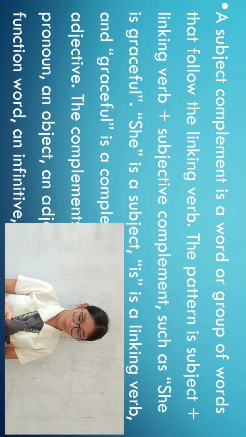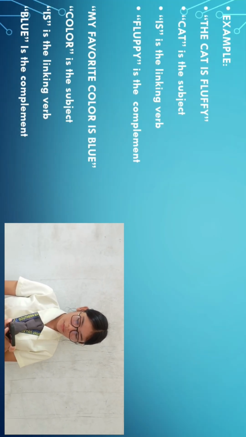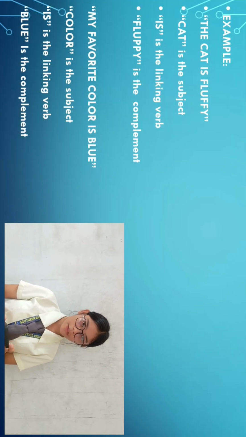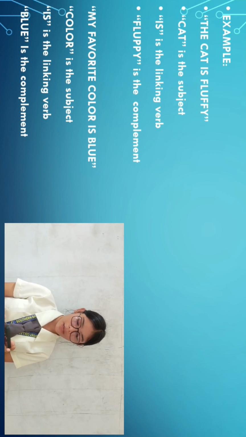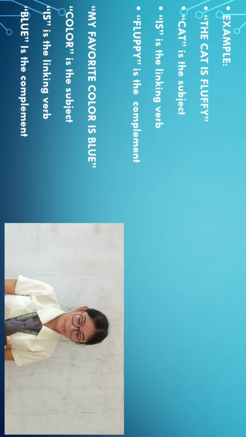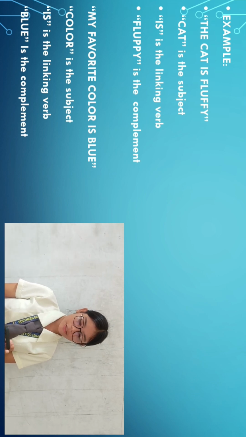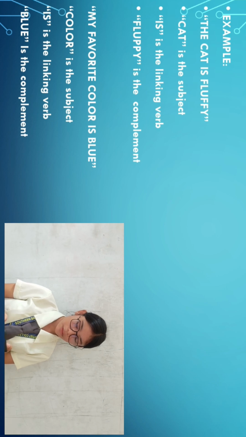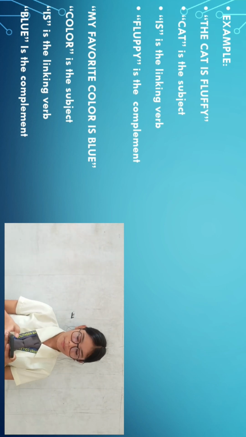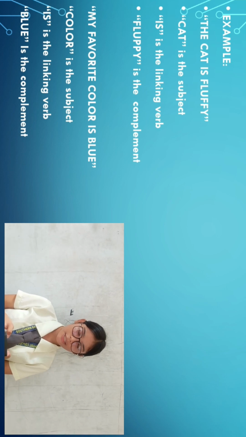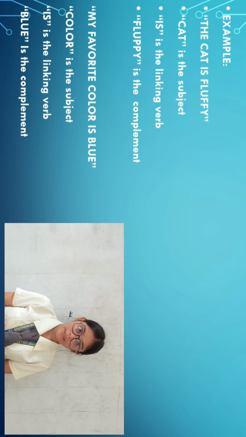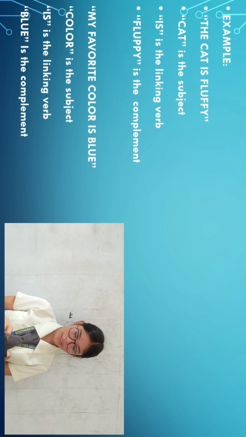For example, the cat is floppy. Cat is the subject, is is the linking verb, and floppy is the subject complement because it describes the cat. It tells us what kind of cat it is. Another example, my favorite color is blue. Color is the subject, is is the linking verb, and blue is the subject complement, identifying which color is the favorite.